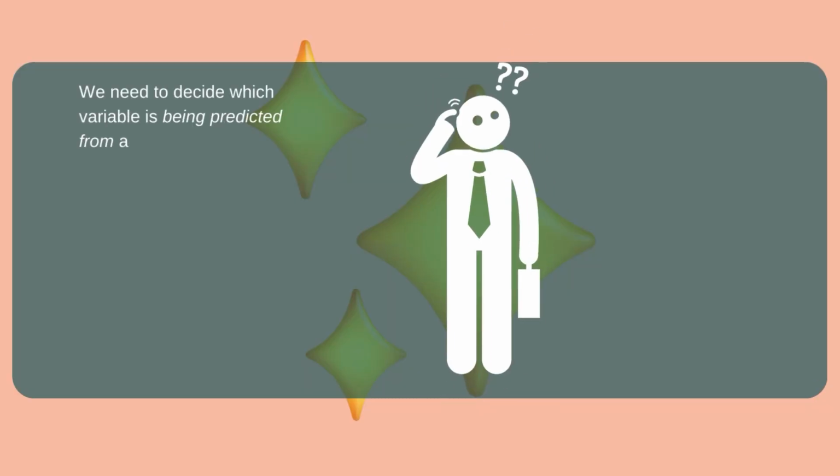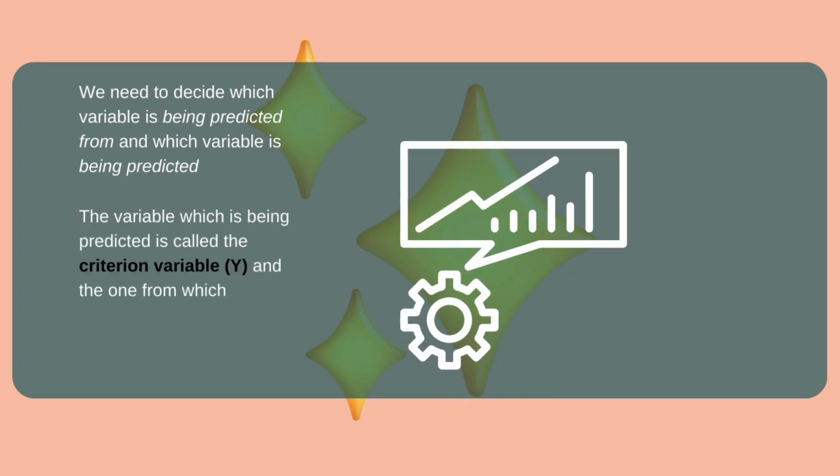So here we need to know which variable is being predicted from which variable. The variable which you are making predictions on is called the criterion variable or y, and the variable which you are using to predict the other variable is called the predictor variable or x. So in a way, the predictor variable is the independent variable and the criterion variable is the dependent variable.